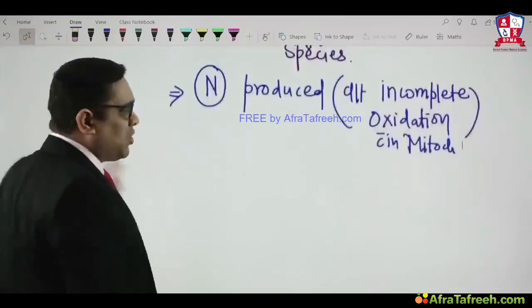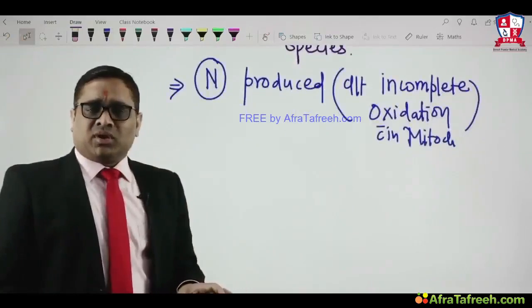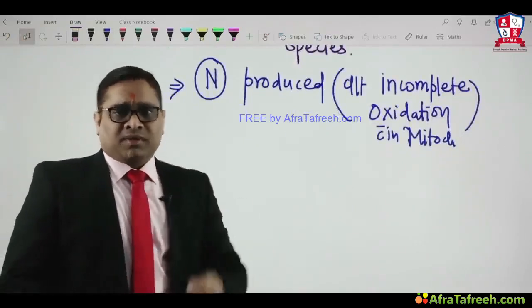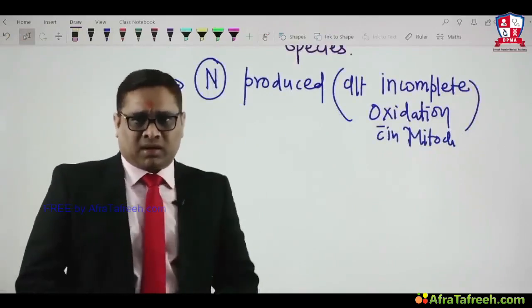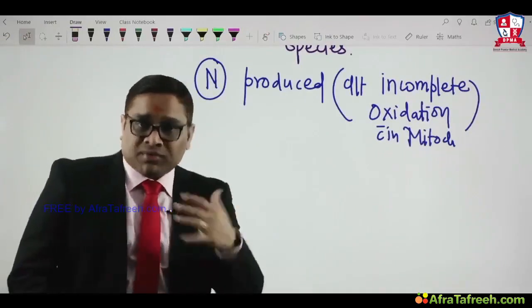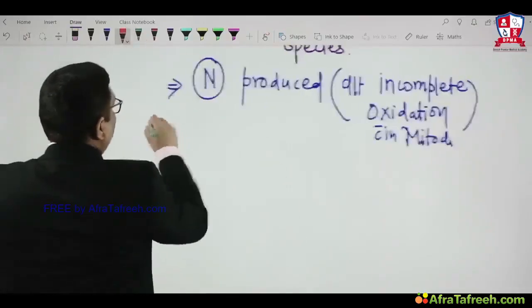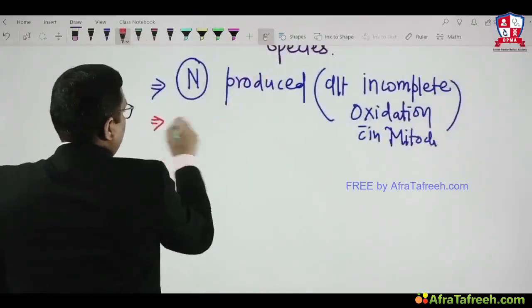To understand how these free radicals cause damage in our cell, first we should know the definition of a free radical. How are we going to define it so that we can understand?